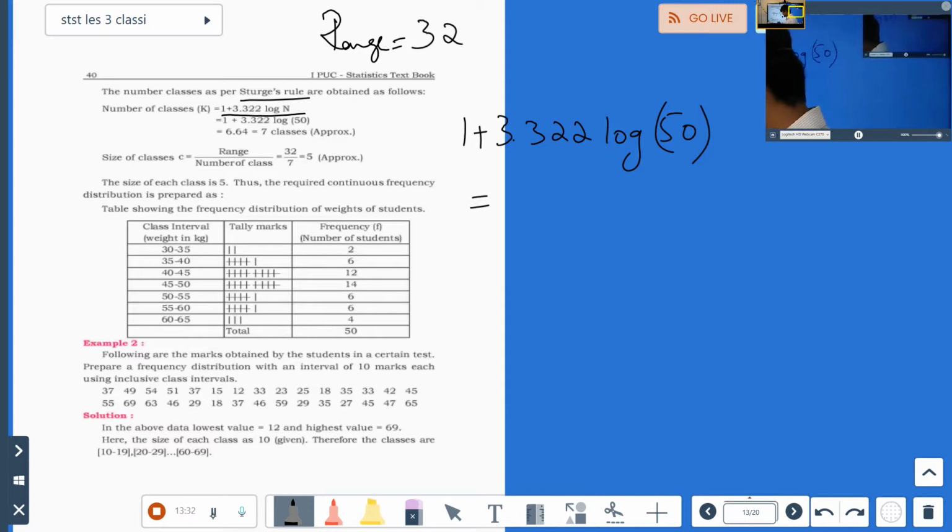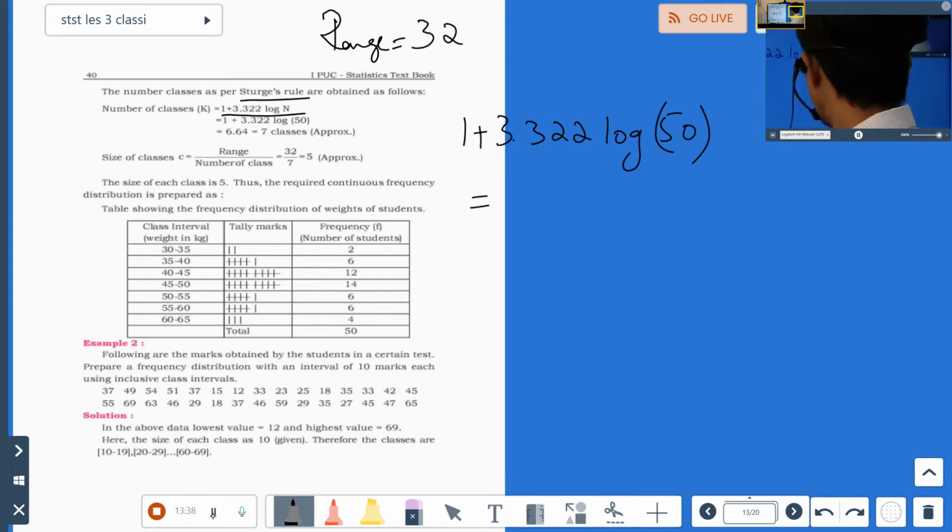Okay, so log of 50 is how much? If you have your calculators, you can directly type it in your mobiles.